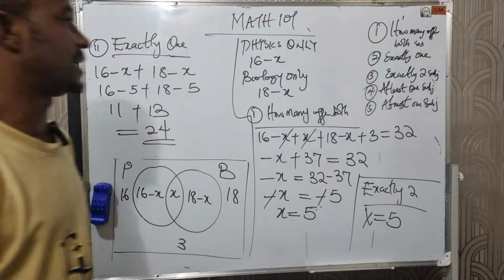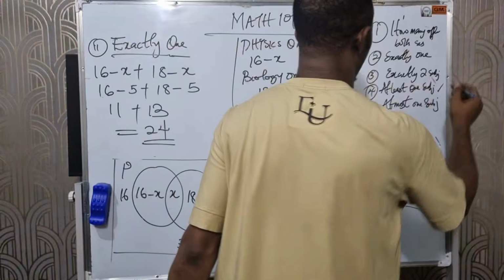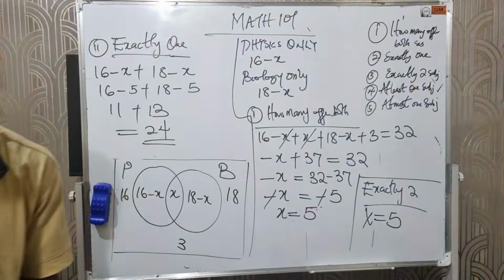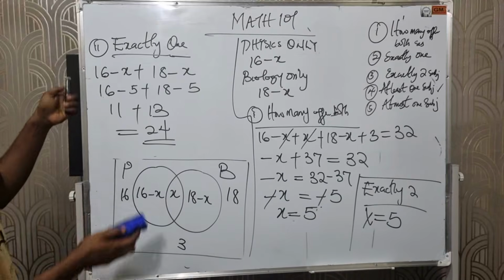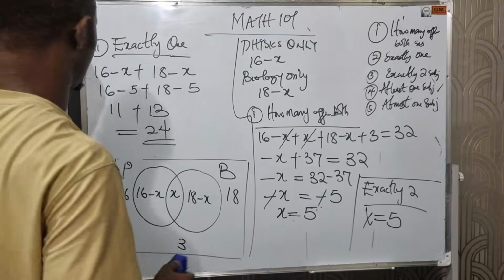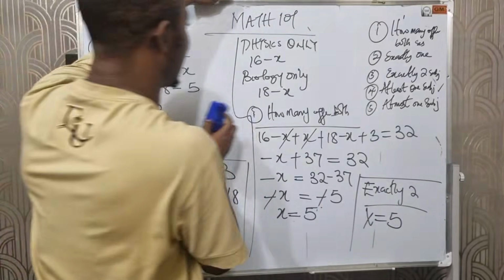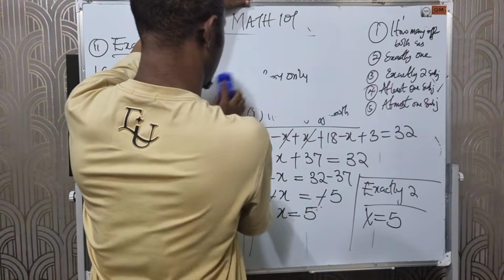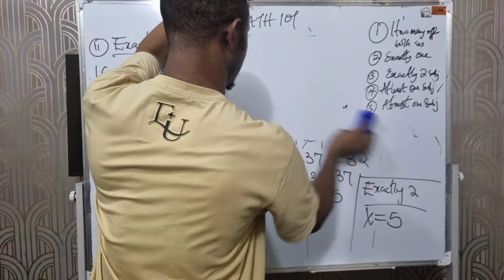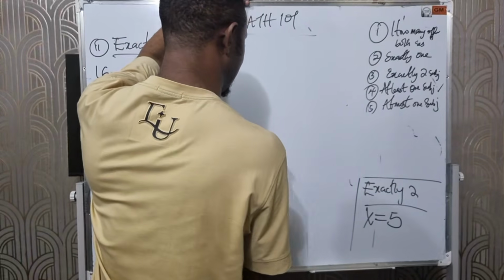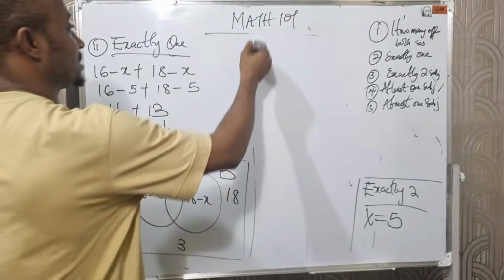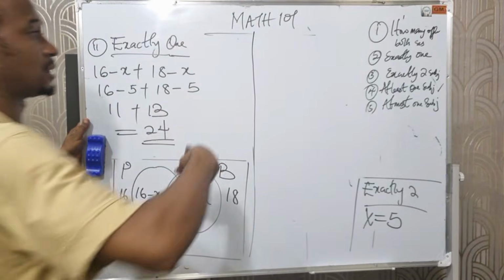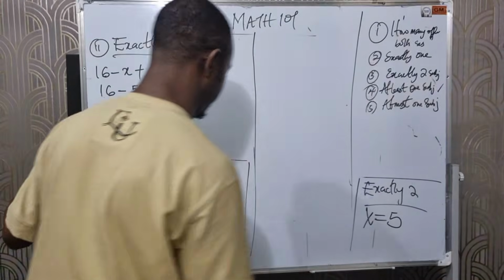Then the next question says, how many offer at least 1? What is at least 1? Let me explain. At least 1 simply means those that offer 1 or 2 or 3 or 4 or 5.